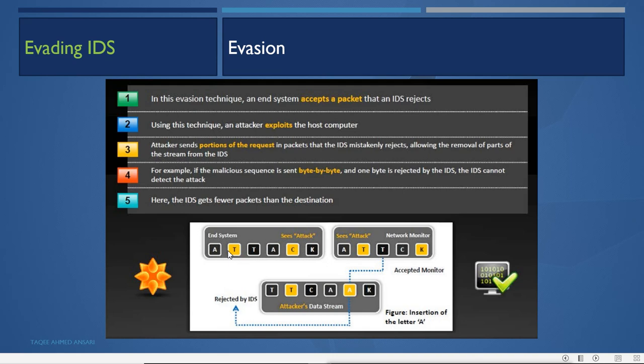But the A reaches the destination machine, and when the end machine combines those packets, it means an attack. But in the IDS, it does not have any meaning. So this A will be rejected by the IDS, and the attacker can use different techniques for that.